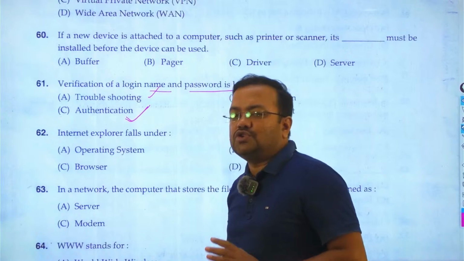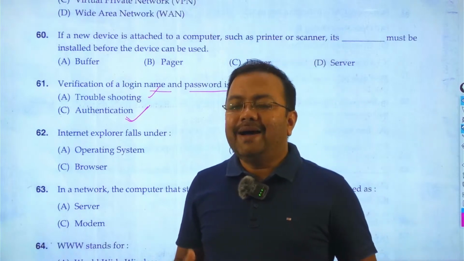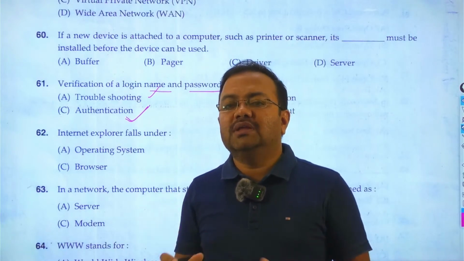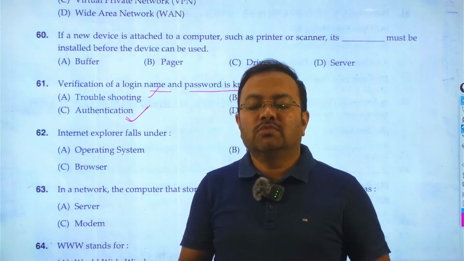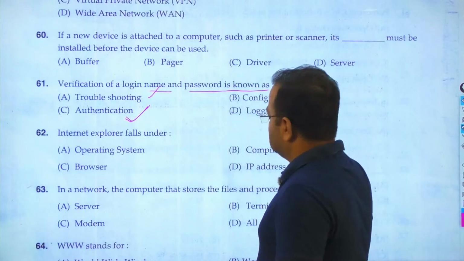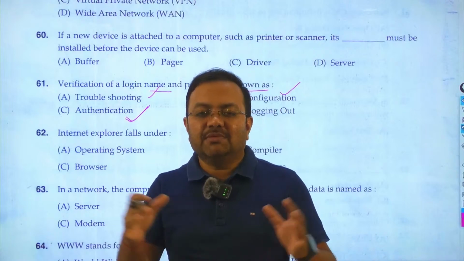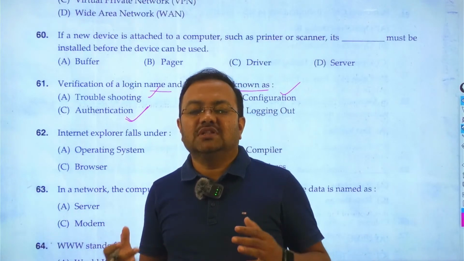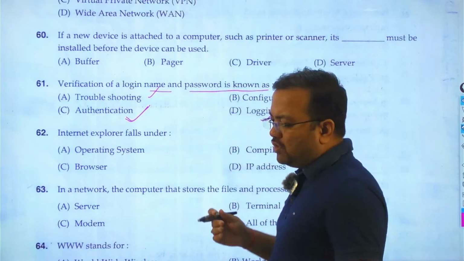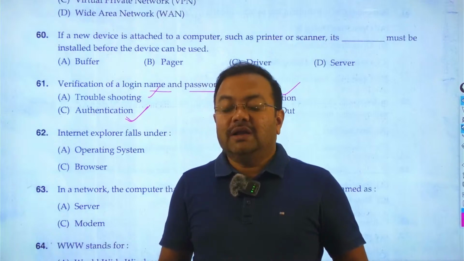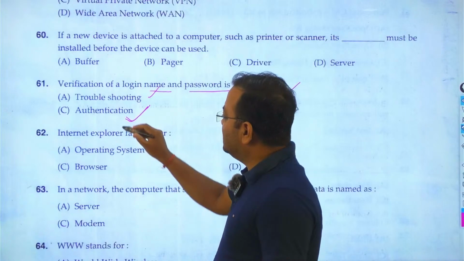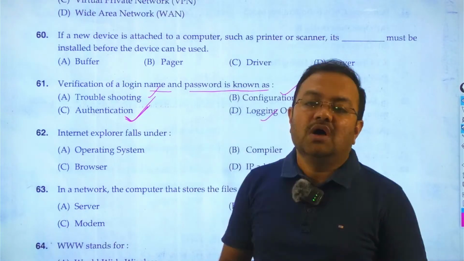Troubleshooting means, remember students, if any type of hardware or software related issue is there, the machine needs to be troubleshot, means to identify the exact problem or error, so that the solution can be carried out. Configuration means when a system is composed of several components, we can say that it's configuration. What are the parts connected to form this, right? And another is logout. So after the login, after your work, when you get out from your session, this is known as your logout. So question number 61, answer is C, and this is nothing but your authentication.